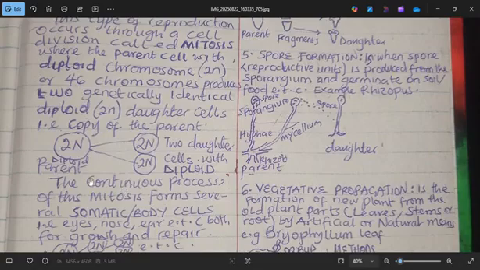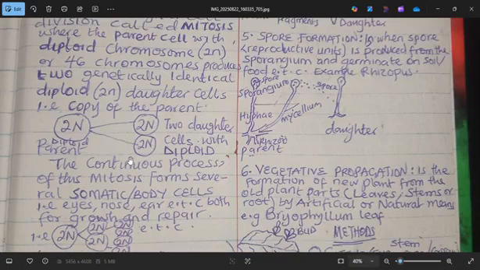As you can see here, I wrote parent, which is the diploid 2n, giving us two daughter cells of 2n, 2n. So which is still diploid. So it means diploid is producing diploid in two places. So that is for mitosis. Unlike meiosis, where it will occur and form haploid instead of diploid. So we'll still talk about meiosis later, but let's continue with the mitosis, under which we have the asexual reproduction.